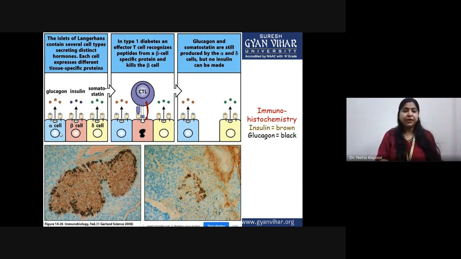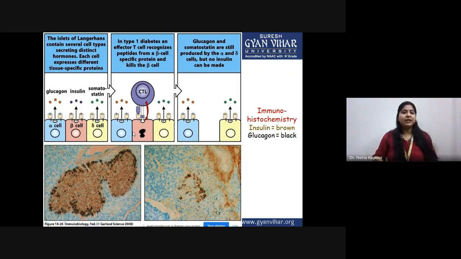But in the case of type 1 diabetes, as I told you, the cytotoxic T cell response is the major response that comes in the later stages. In type 1 diabetes, the effector T cell, that is the CTL, the cytotoxic T lymphocyte, recognizes the beta cell that is producing insulin.